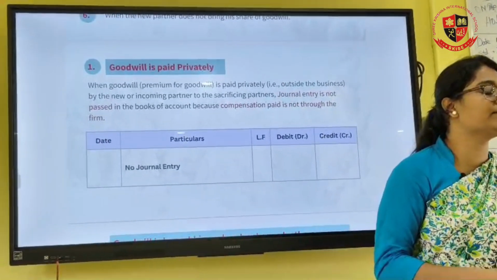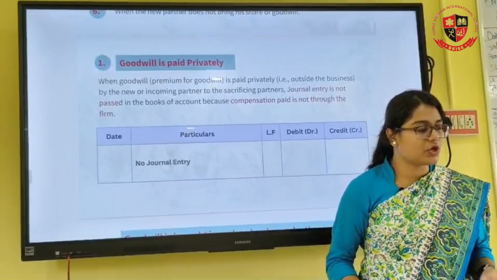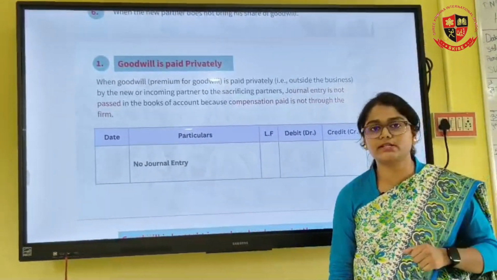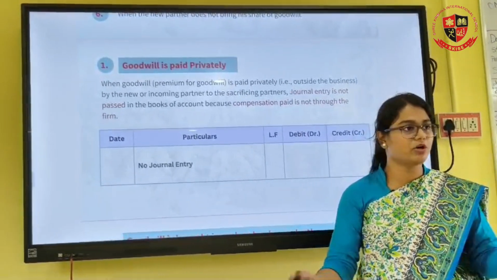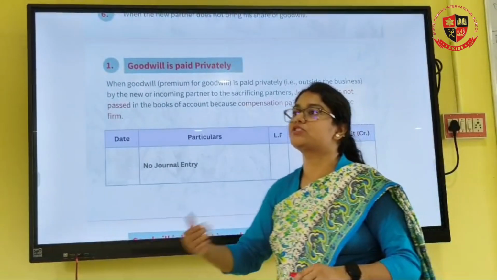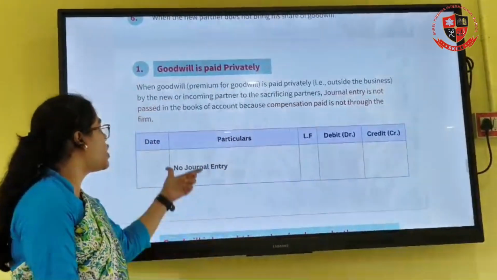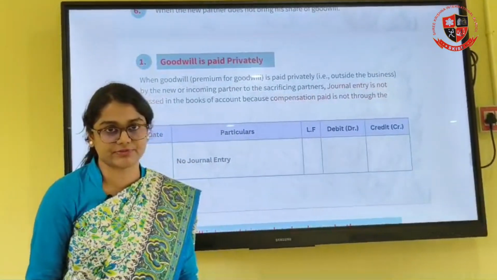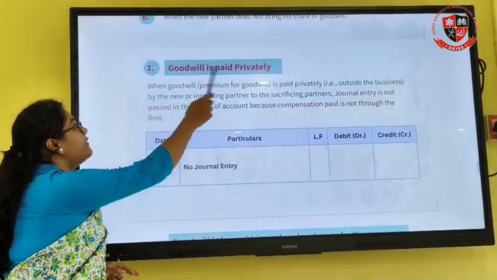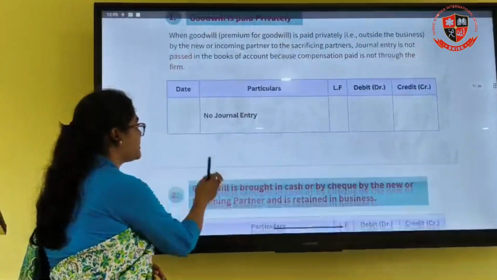It is a transaction that is happening outside the business. If a transaction is happening outside the business, we are not concerned, and hence no journal entry will be passed. So when the goodwill is paid privately, no journal entry has to be passed.